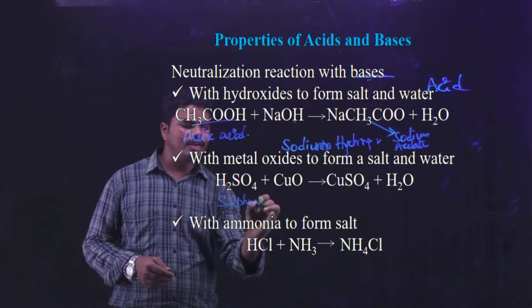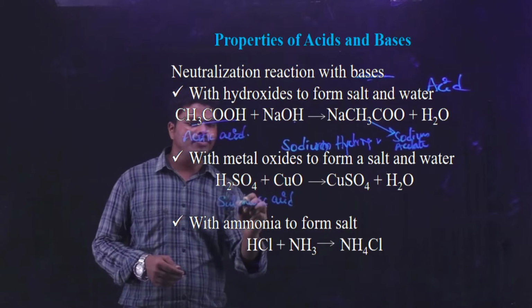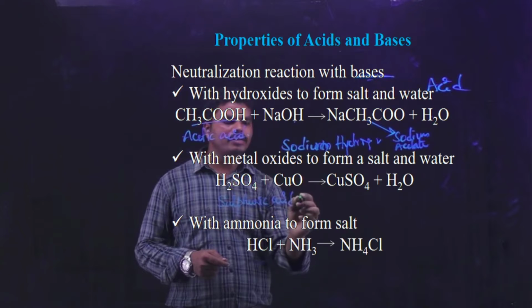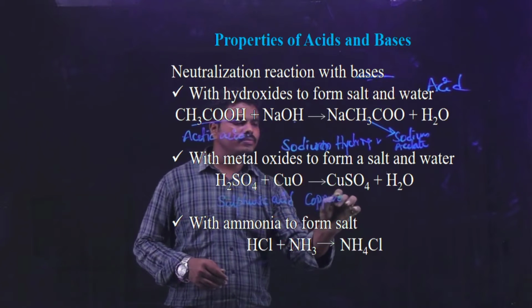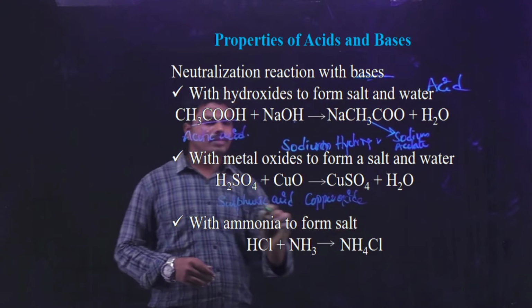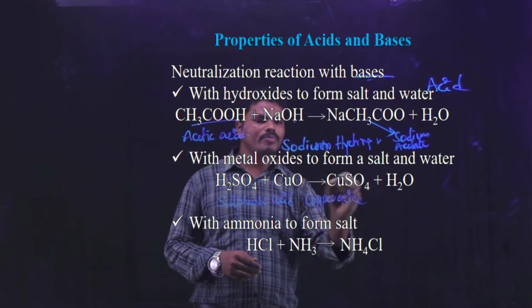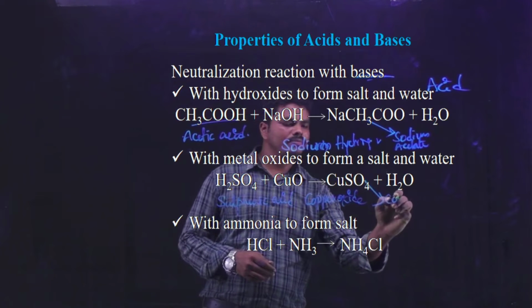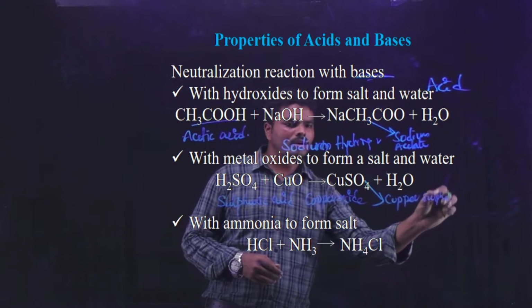And when the acid is reacted with the metal oxides, for example, the sulfuric acid, H2SO4, is the sulfuric acid. When it is reacted with the metal oxide, that is copper oxide, then it can form the salt, that is nothing but the copper sulfate. So the salt formed here is the copper sulfate, and water.